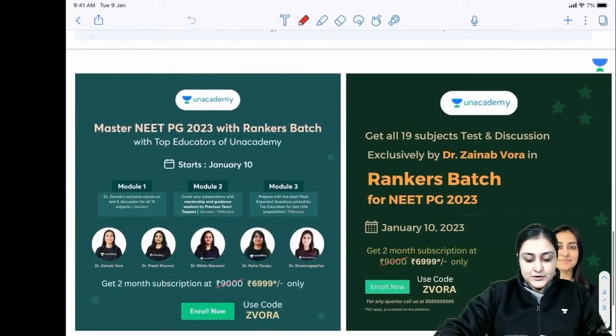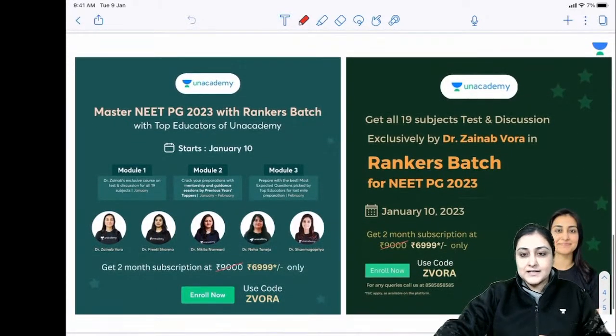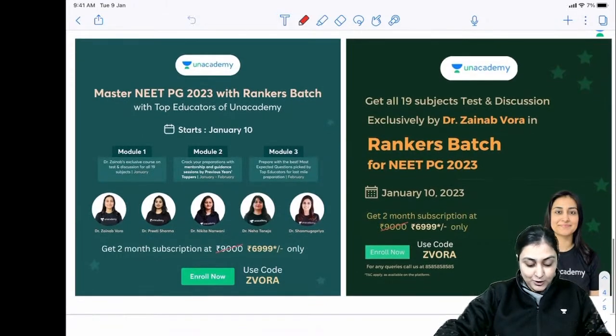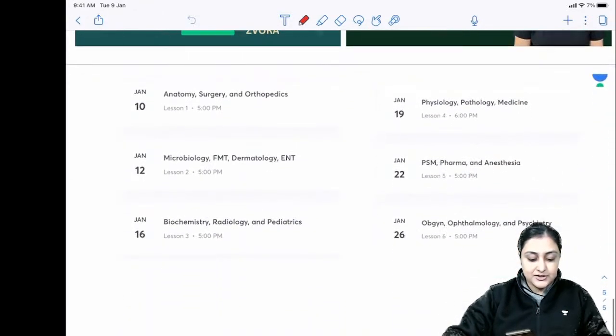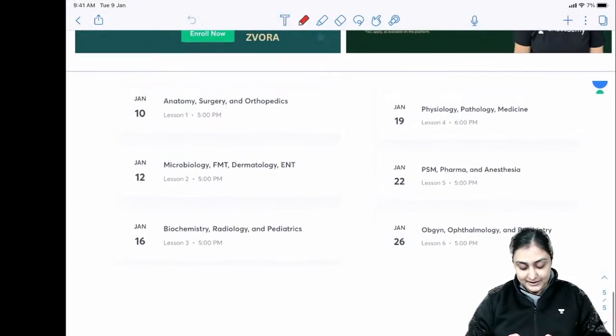All right. So there's the rankers batch, which is going to be taken by all of the female educators on the app. Yeah, so that's something to be proud of. All of the female educators on the app are going to be taking the three modules here. That's the rankers batch, and I'm starting off with the test and discussion here. So this is the schedule for that.